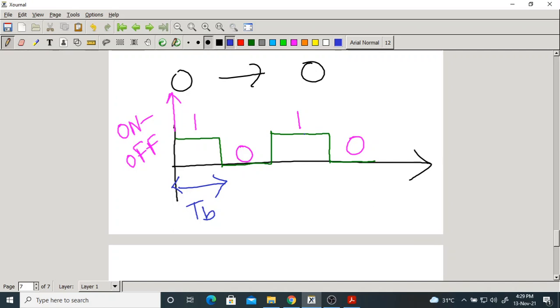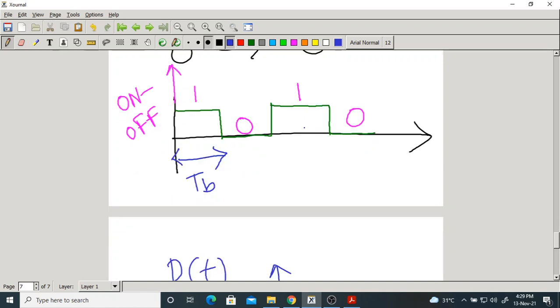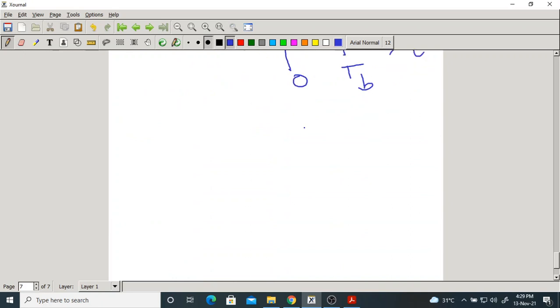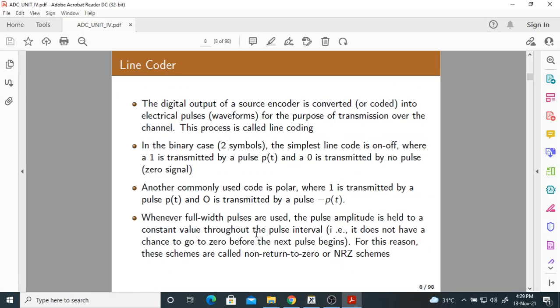For bit 1 we transmit a pulse P of t. For bit 0 we don't transmit anything. Nothing is being transmitted. That is called on-off, where 1 is transmitted by pulse P of t, and 0 is transmitted by no pulse or 0 signal.